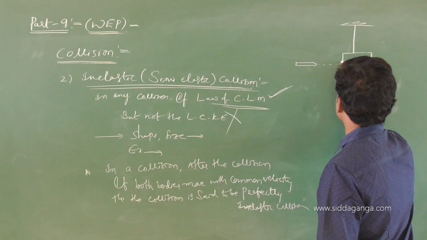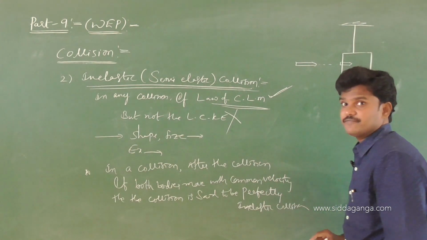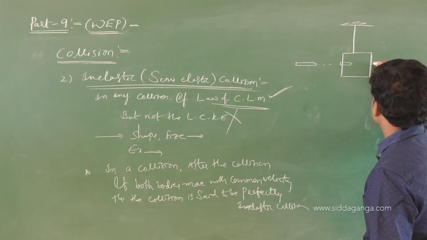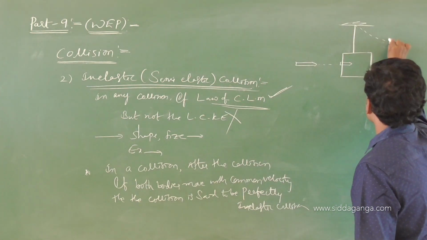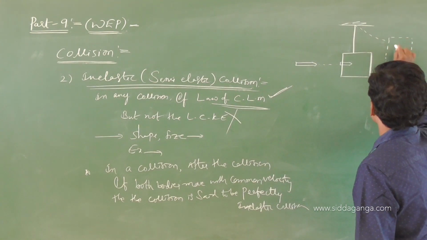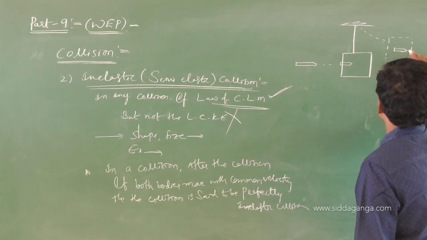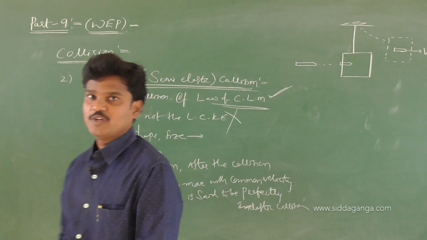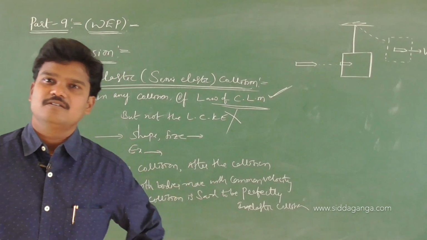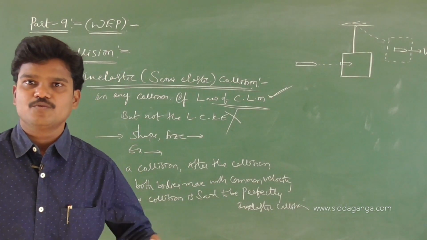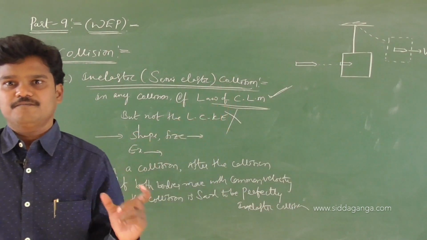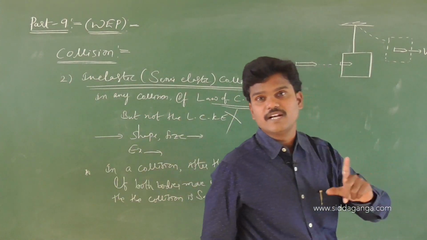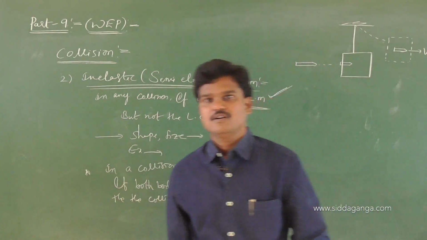If this bullet strikes the wood and is embedded in it, then the system will move like this. See, there is a bullet. These two will move with some common velocity. Both will move. The bullet is stuck inside the plank of wood, and after the collision, both will move together. If both move together, then this type of collision we can call a perfectly inelastic collision.